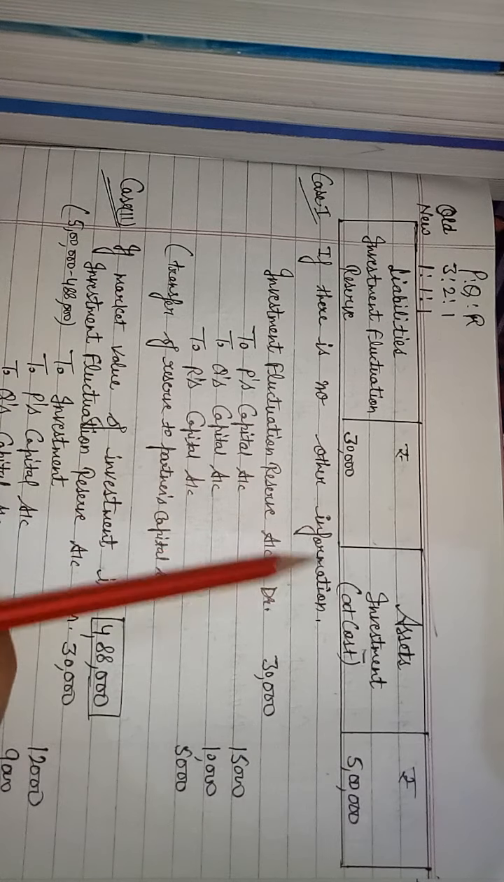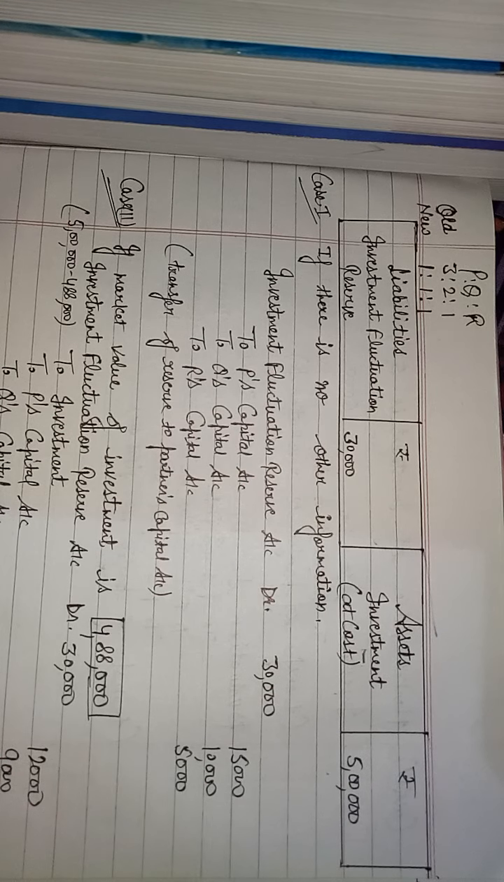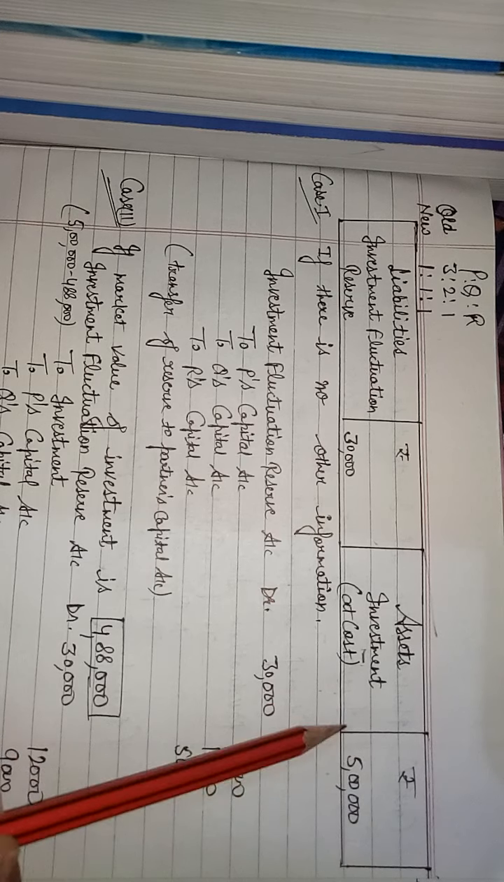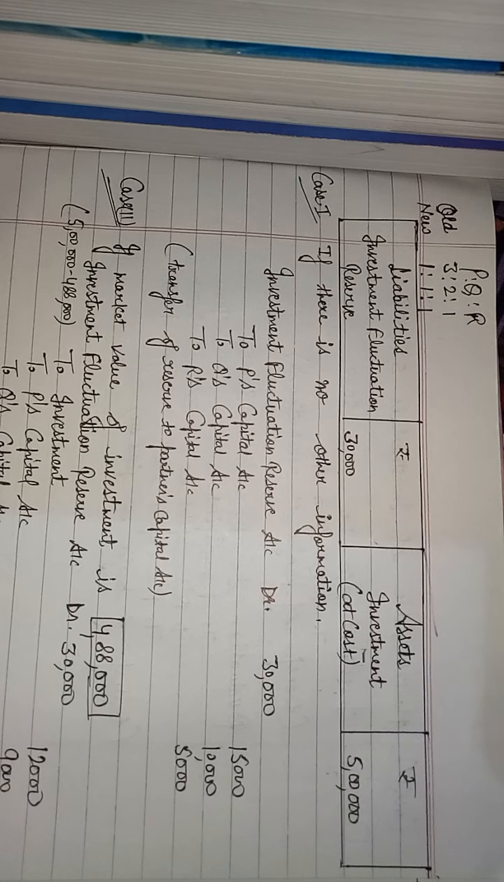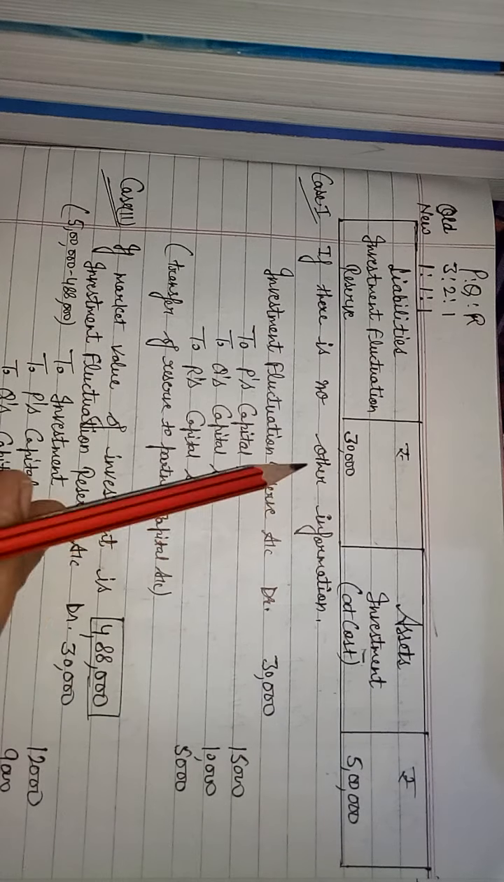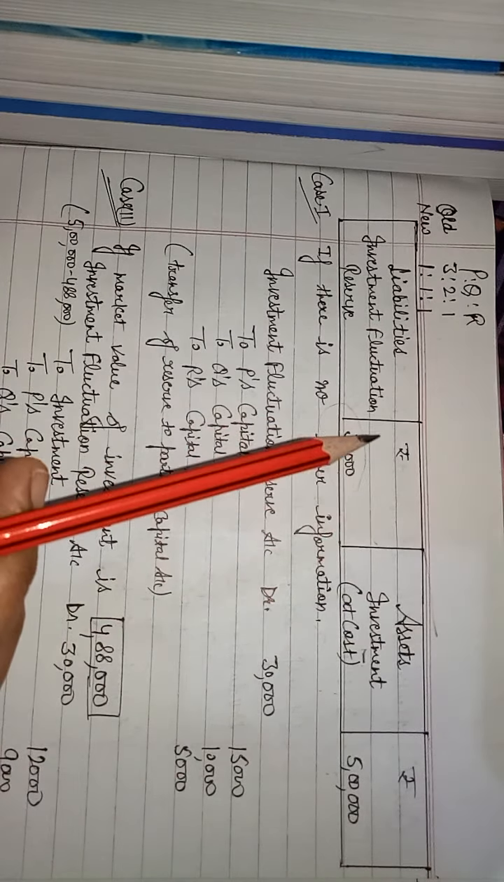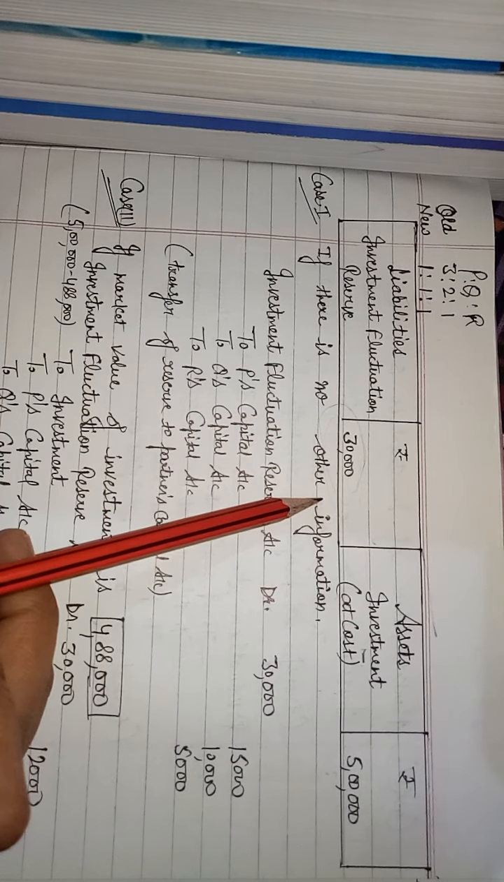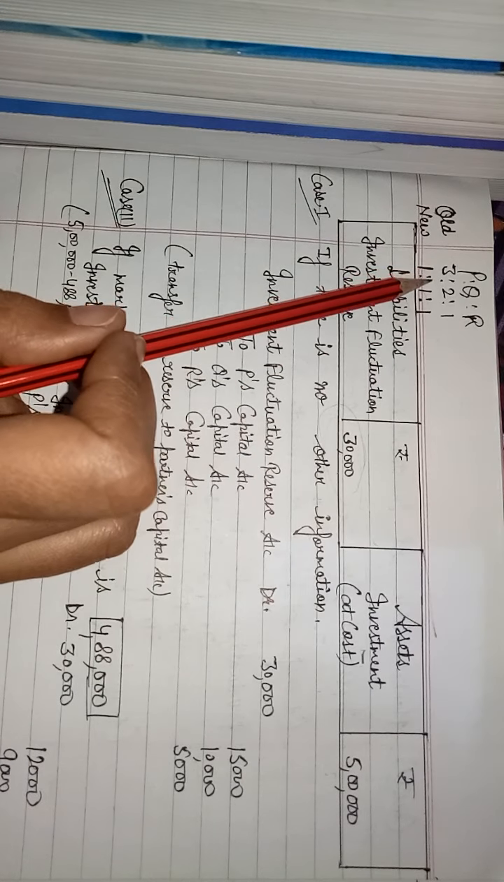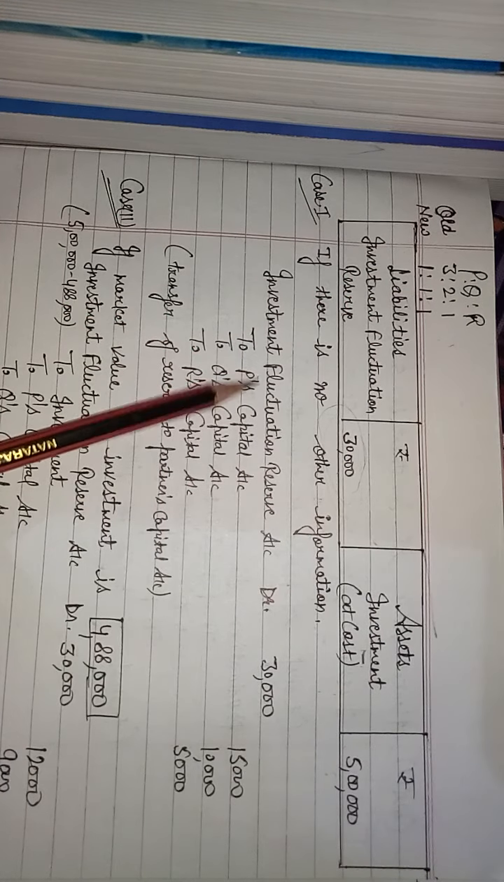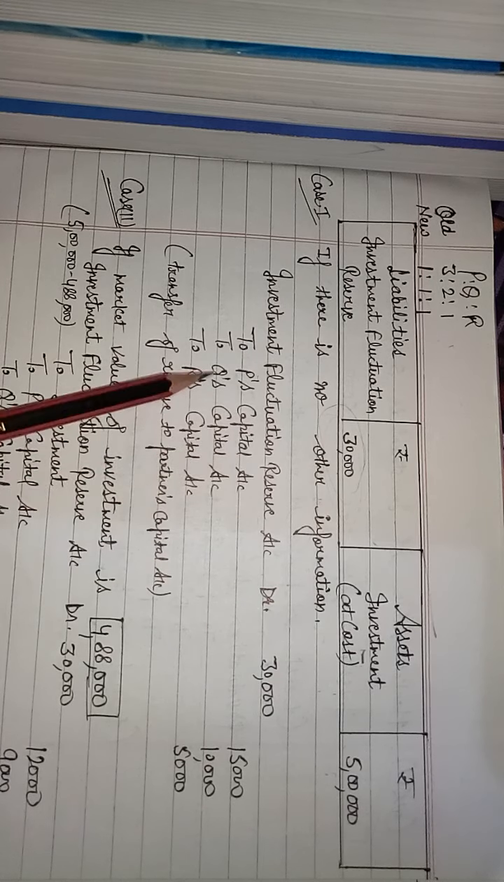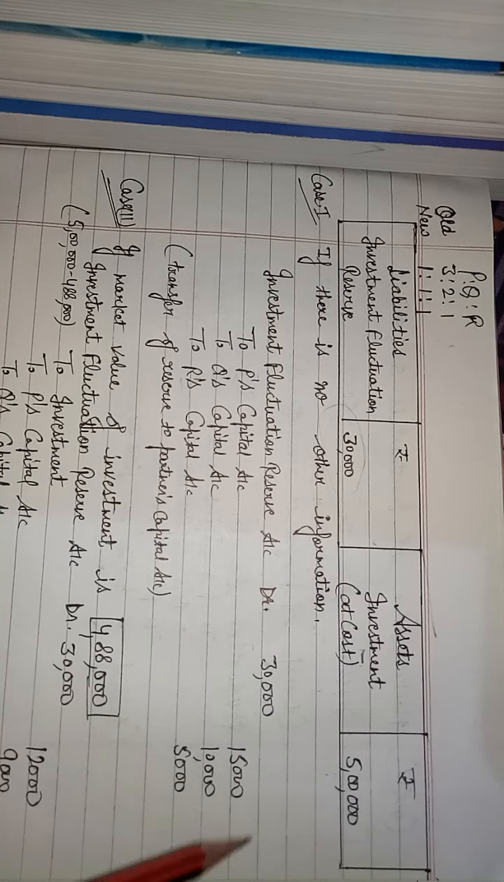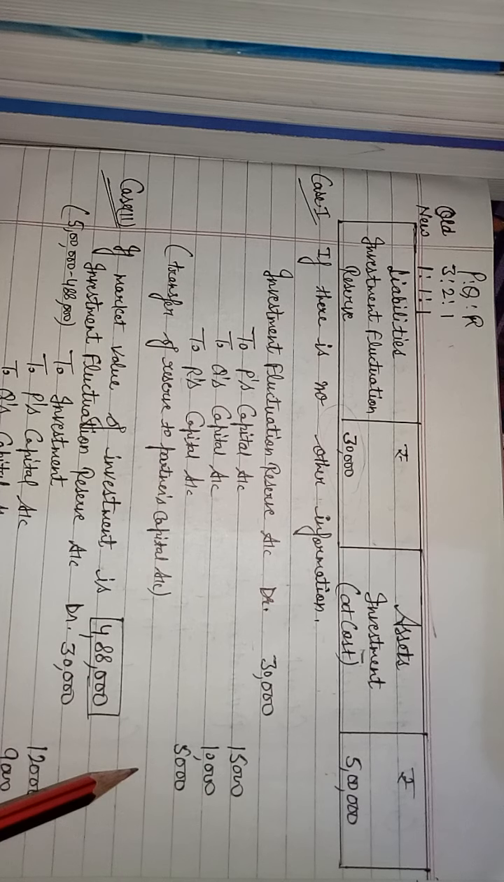If there is no other information, means no increase or decrease in the value of investment, investment is same 5 lakh. There is no increase, no decrease in the value of fixed asset, or we can say there is no other information. Then the whole reserve, similar to workman compensation reserve, will be distributed among partners in their old ratio, that is 3:1. So investment fluctuation reserve account debit to P, to Q, to R, 30,000 will be divided in old ratio because no other information is given.